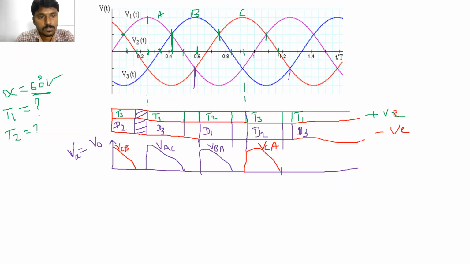Okay, from this point to this point, no devices are connected. So the output voltage is 0. Output voltage 0. But what about the output current?